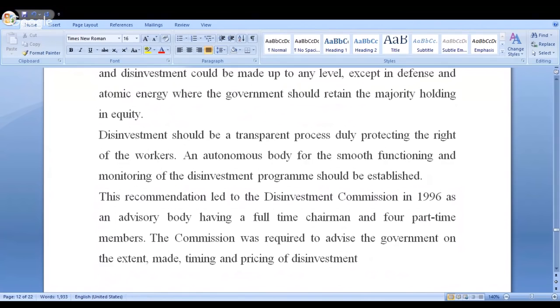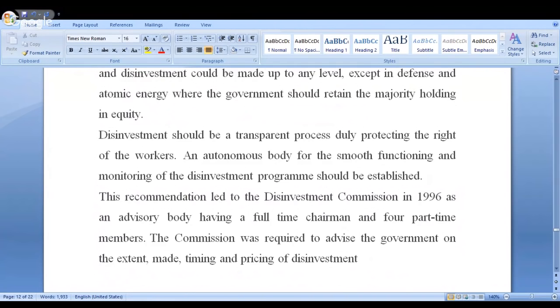Disinvestment should be a transparent process, duly protecting the rights of the workers. An autonomous body for the smooth functioning and monitoring of the disinvestment program should be established. These recommendations led to the establishment of the Disinvestment Commission in the year 1996 as an advisory body.